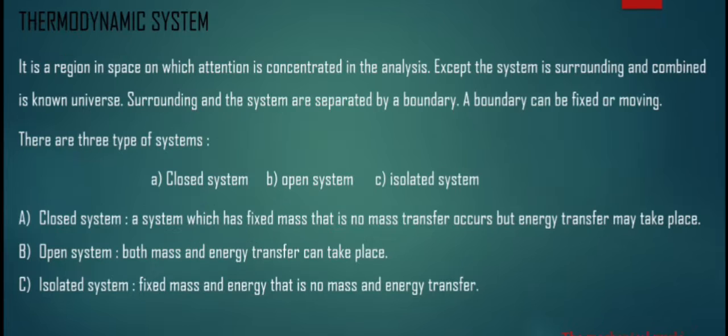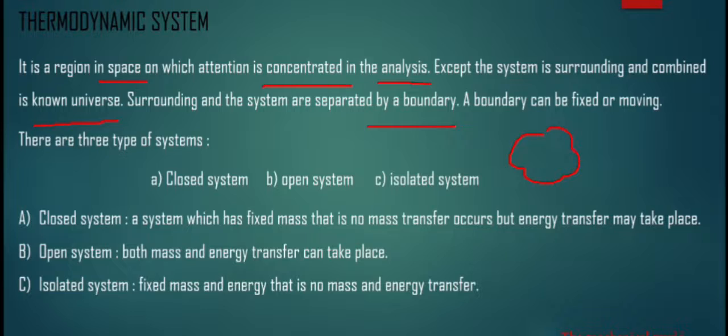Thermodynamic system. It is a region in space on which attention is concentrated in analysis. Except the system, it is surrounding, and the combined is known as universe. Surrounding and the system are separated by a boundary. A boundary can be fixed or moving. So what it is saying, it is a fixed region in space on which our observations are made.